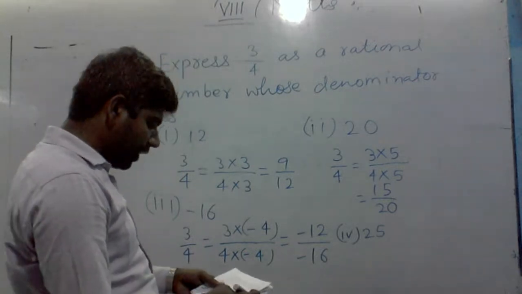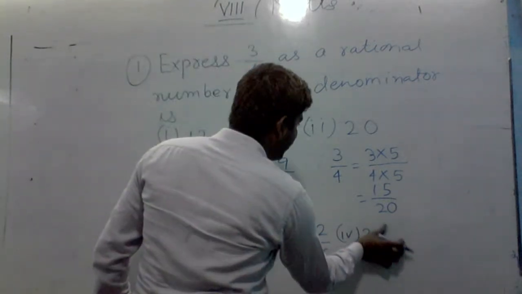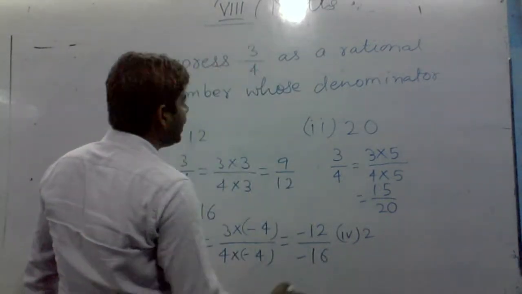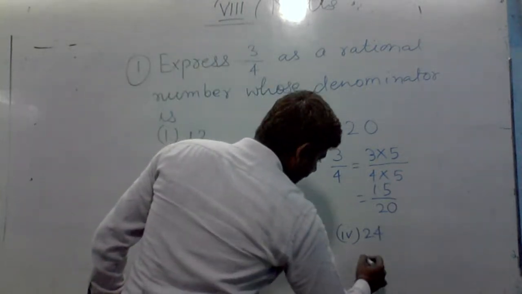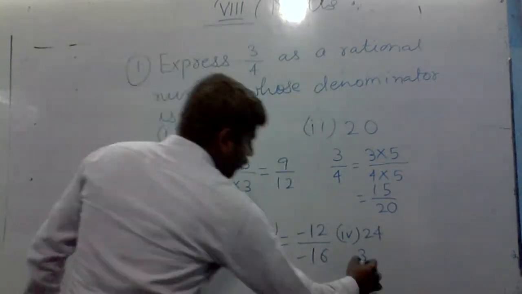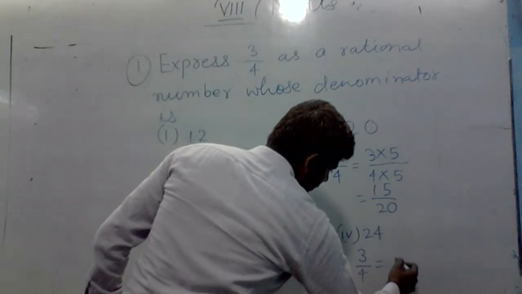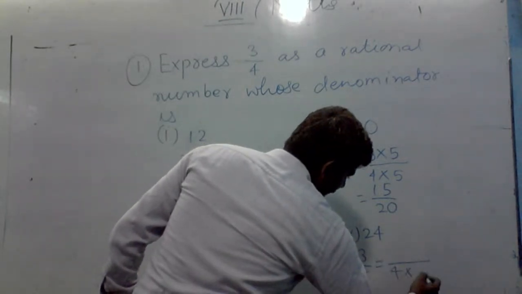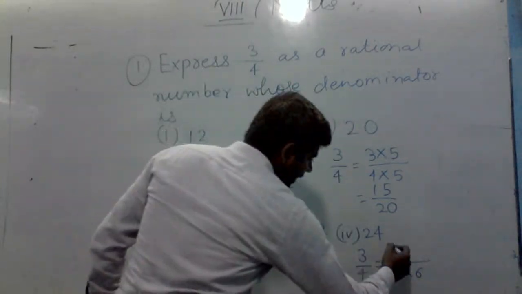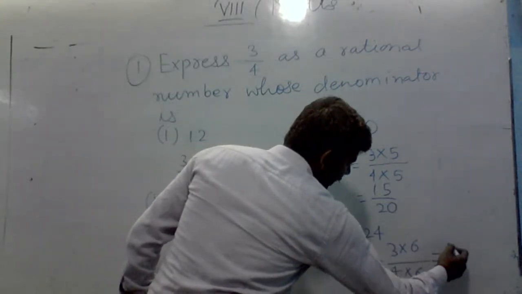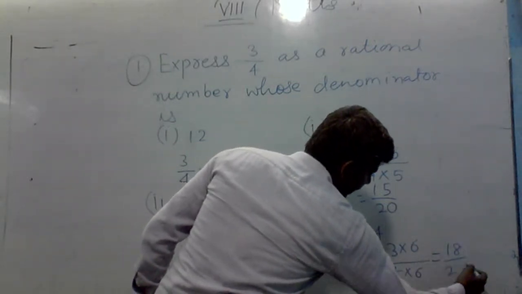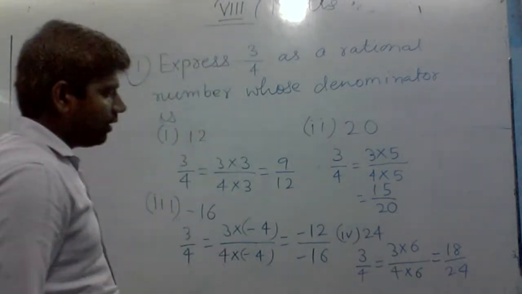It will not be 25, it should be 24. So we can write 3 by 4 equal to, here we will multiply by 6, and here it will be 3 into 6, it will be 18 by 24.